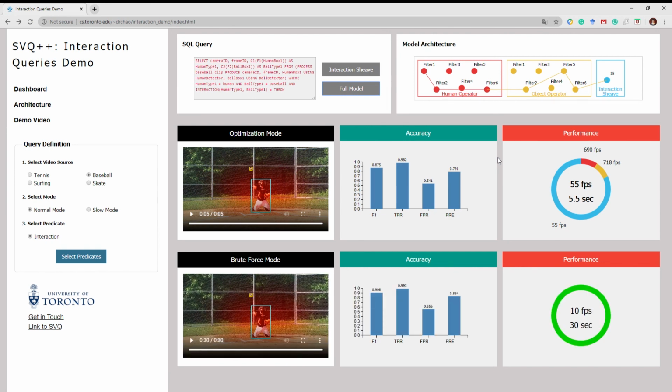Similarly, the interaction predictions are displayed as the red heat map. We can also see the statistics for the full model and in particular the F1 score and total processing time. It can be seen that in the performance of F1 score, precision, and true positive rate, our proposal lags behind the brute force model, but it is the opposite for the false positive rate. The optimization mode can deliver up to 2 orders of magnitude performance advantage. The total time of the optimization mode is 5.5 seconds, and it is 30 seconds for the brute force mode. We use 3 colors to represent the time spent by each operator respectively.